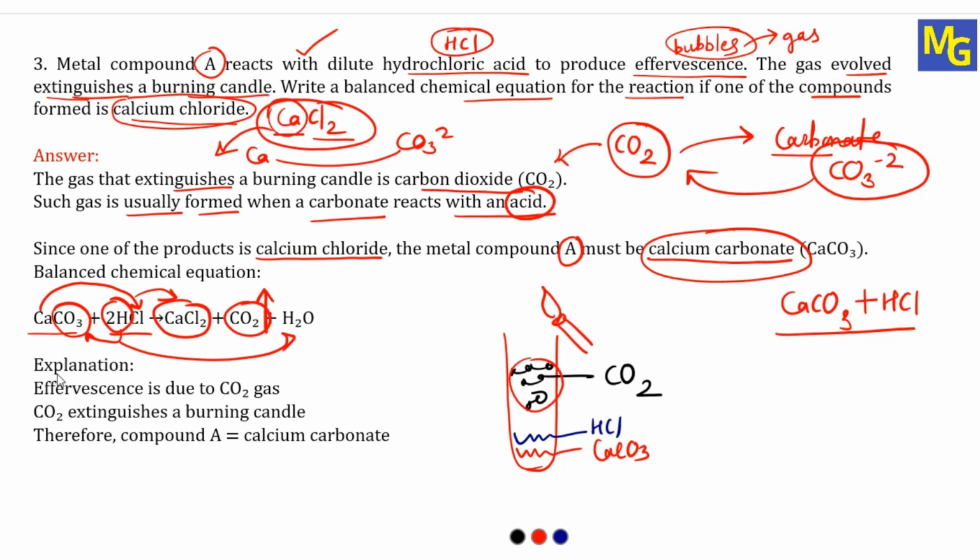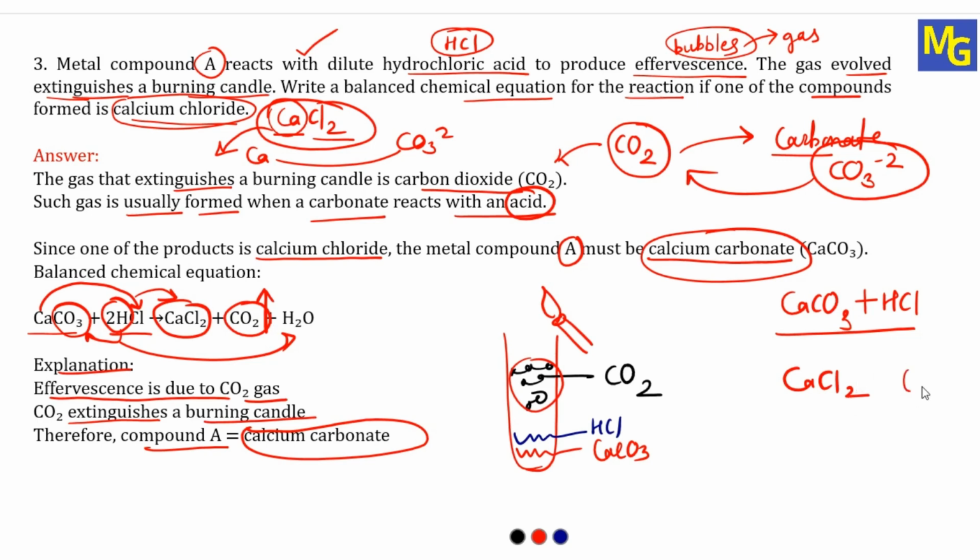So see your final explanation. The effervescence is due to CO2 gas. CO2 gas extinguishes a burning candle. Therefore, the compound A is calcium carbonate. I hope you are understanding. I hope you will understand the explanation, because they have told us one of the products is CaCl2, and also they are saying that the gas evolved will extinguish a candle.